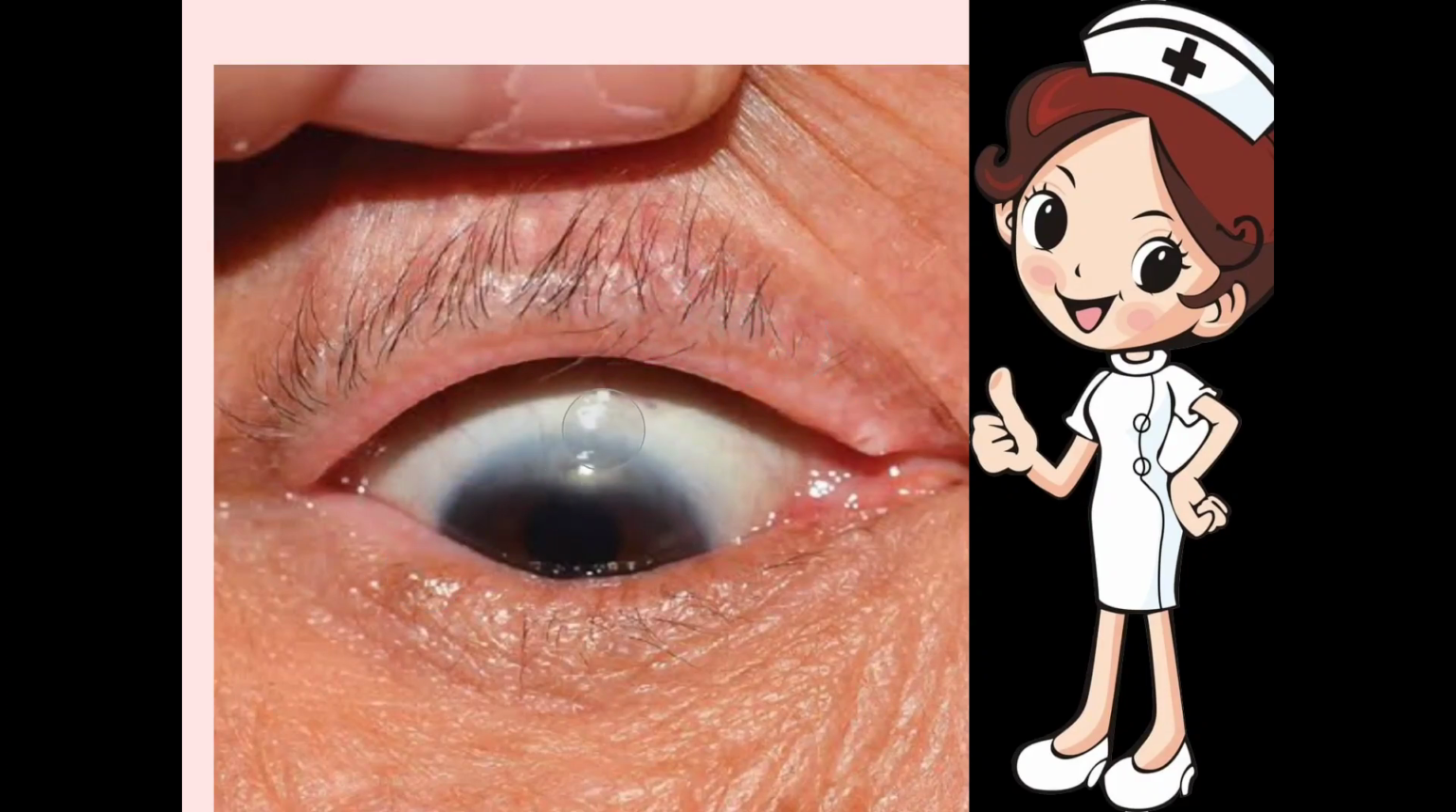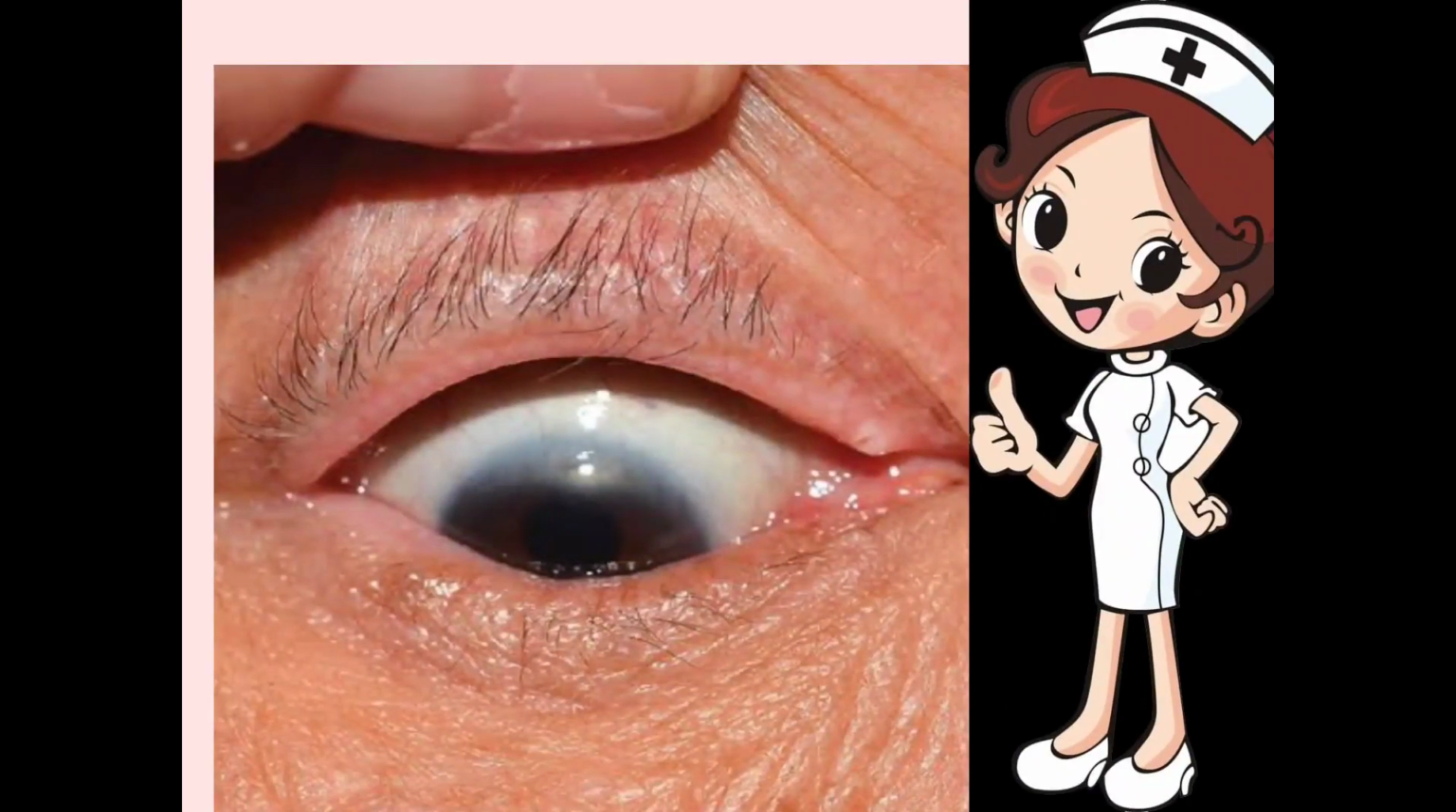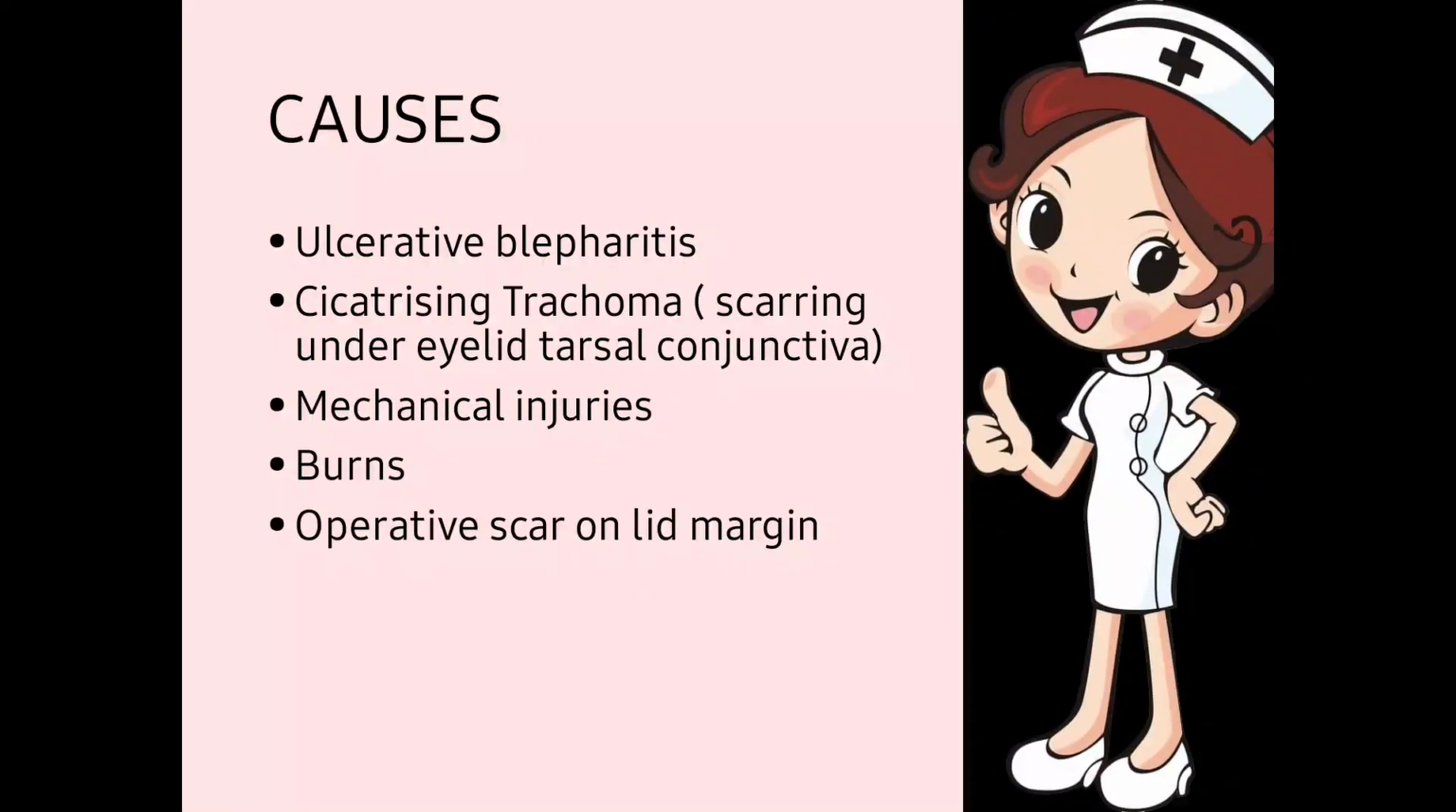So this was trichiasis. They get rubbed against the eyeball with the normal position of the lid margin. As the lid margin closes, they create irritation on the eyeball and give scratches. Let's move to the causes. Now what are the causes?